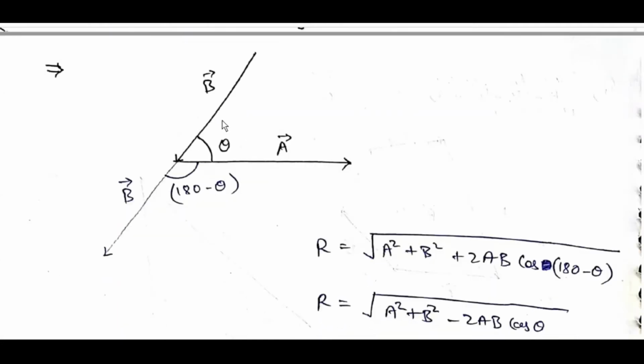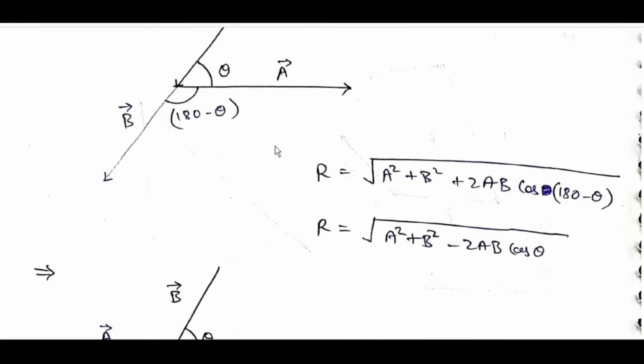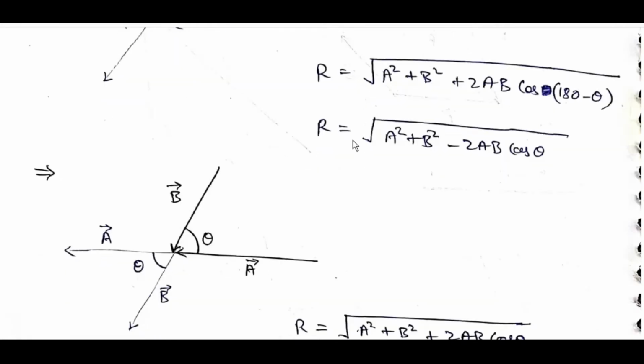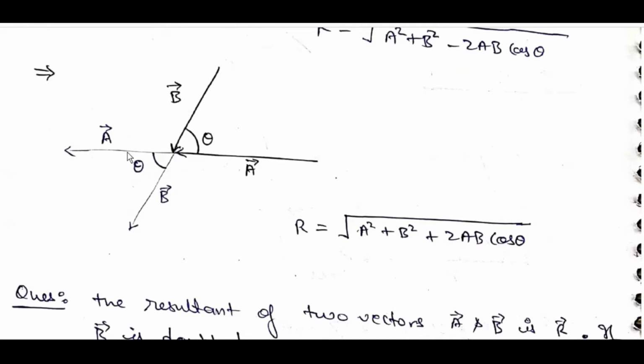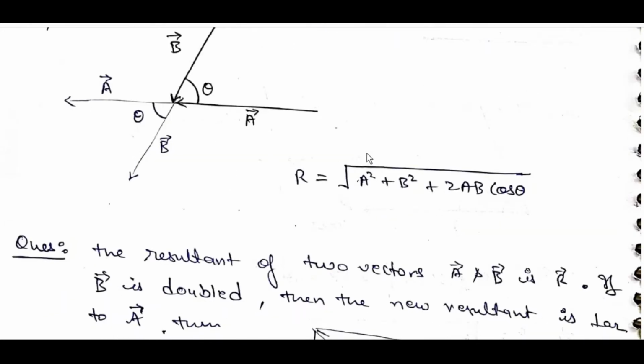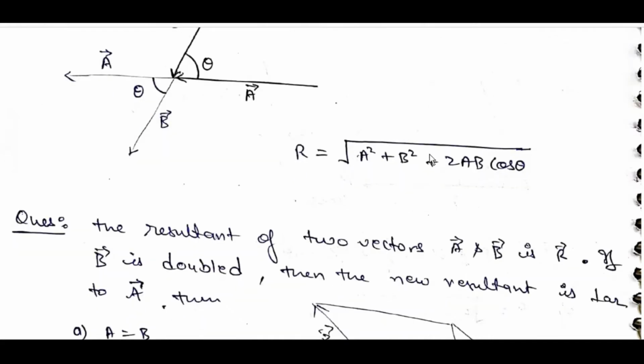For a bar and b bar like this, the actual angle is 180 minus theta. R is equal to root of A square plus B square plus 2AB cos of (180 minus theta), which gives R equal to root of A square plus B square minus 2AB cos theta. If it is like this, extend it like this, then the angle will be theta, and R is equal to root of A square plus B square plus 2AB cos theta.